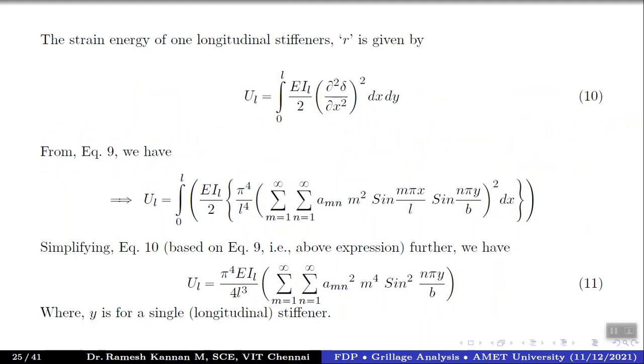So this is for a longitudinal stiffener, so we divide by dou x squared. If it is a transverse stiffener, we'll be dividing by dou y squared.